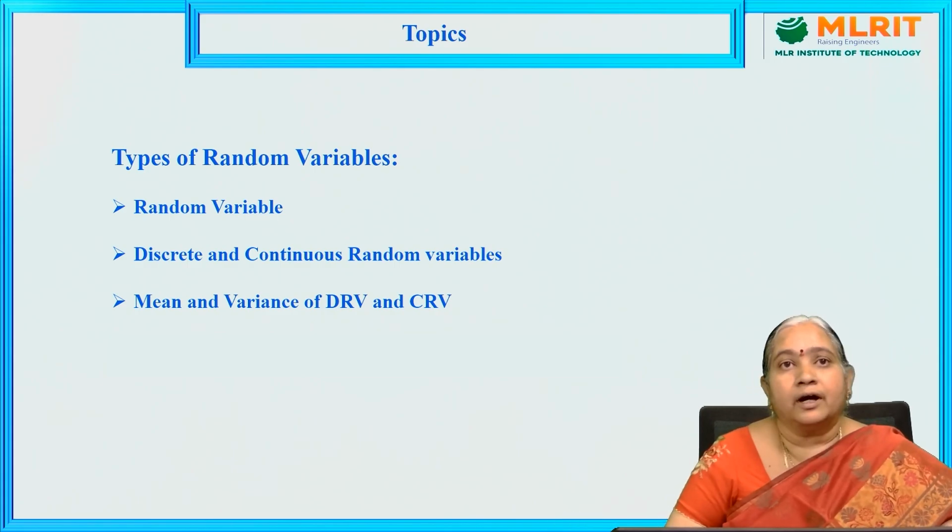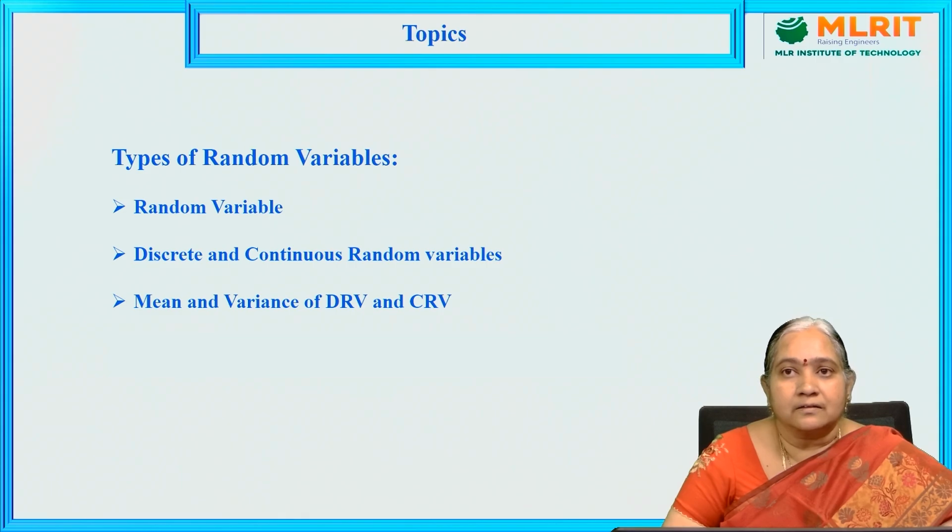So before defining the random variable, what is a scientific experiment? What is the difference between a scientific experiment and a random experiment? In a scientific experiment, when a person performs it, they know what output they will get. That means there is a certainty in the output.